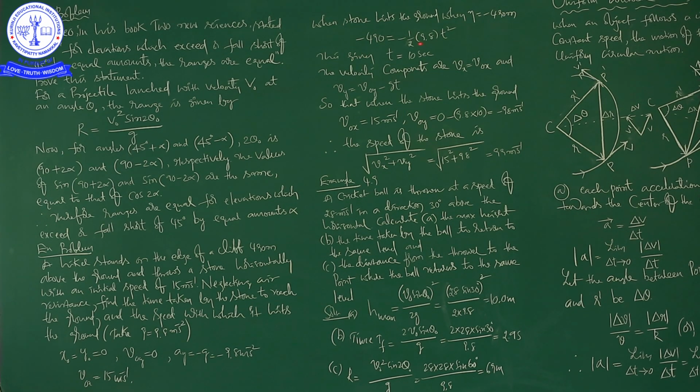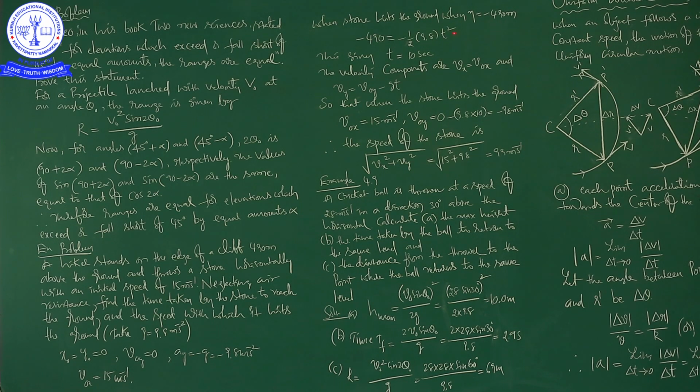Already you know the second kinematic equation of motion, S is equal to ut plus half at square. According to that formula, here minus 490 is equal to minus 1 by 2 into 9.8 into t square.